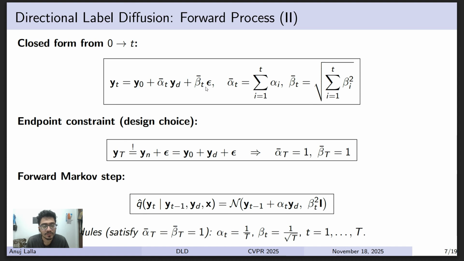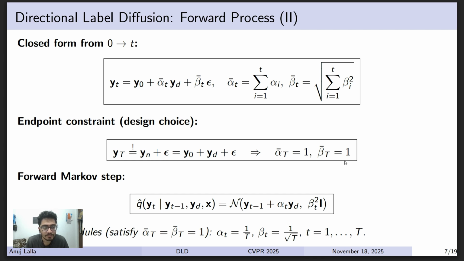So alpha bar t is associated with the yd, where yd is yn minus y0, and epsilon is the random noise that we sampled. Alpha bar t is the summation of alpha from step 1 to small t. Beta bar t is the square root of the sum of squares from step 1 to step t. The constraint that we have added is that alpha bar capital T and beta bar capital T should be 1.